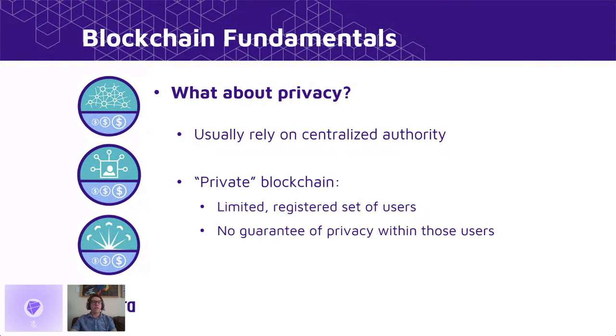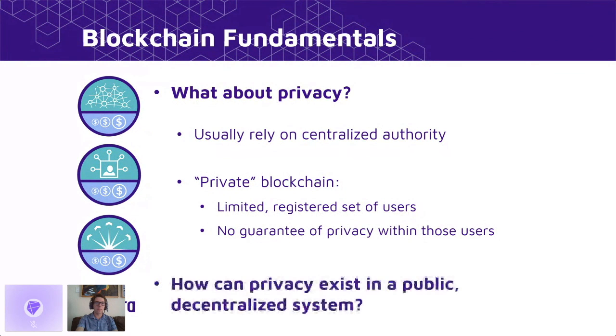And so you might have heard of something called a private blockchain before and think that this solves our problem. But in actuality, a private blockchain is not private at all. It just means that you limit the set of users in the blockchain. But within those users, there's no guarantees of privacy. And the idea of a private blockchain doesn't address this at all. So we really need a new solution. So here's our central question that I hope we can answer today. How can privacy exist in a public decentralized system?